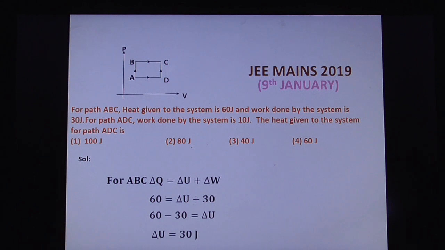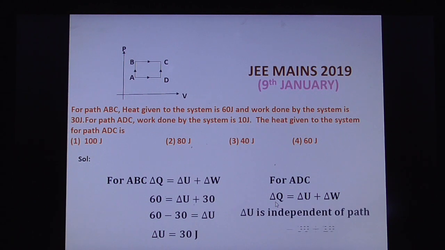Now consider ADC. For ADC, the work done by the system is 10 joules. That is the given point. Again use the same law. So delta Q is equal to delta U plus delta W. What has been given? In the question itself it is given as 10 joules. So we have to calculate delta Q.